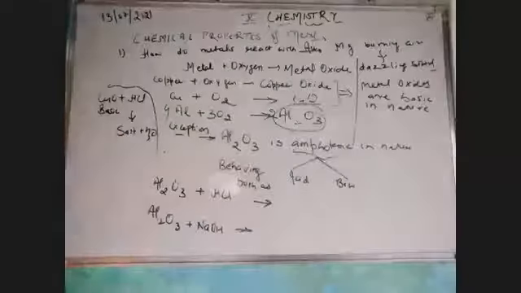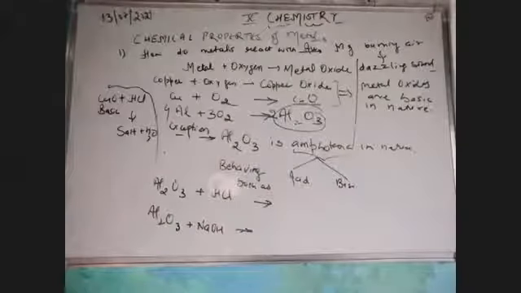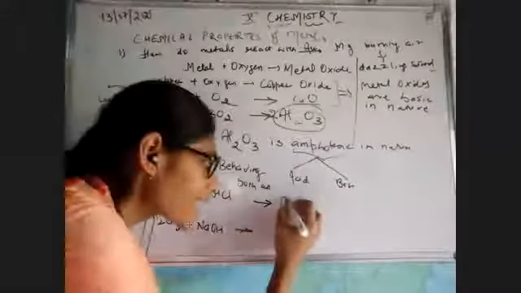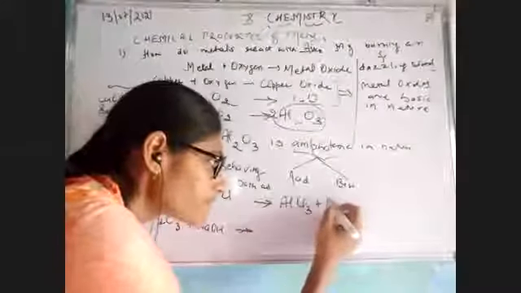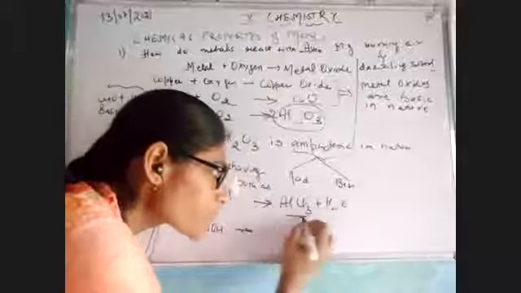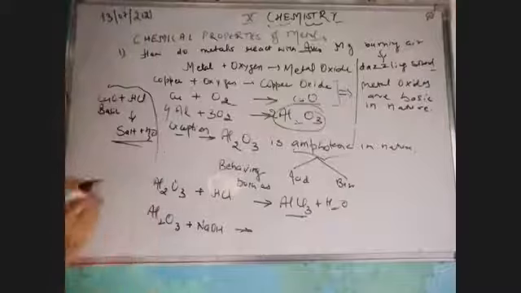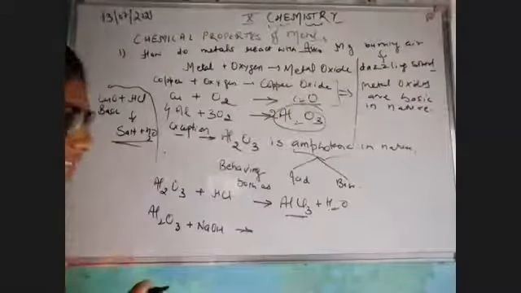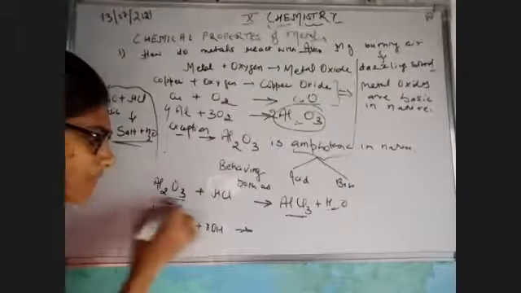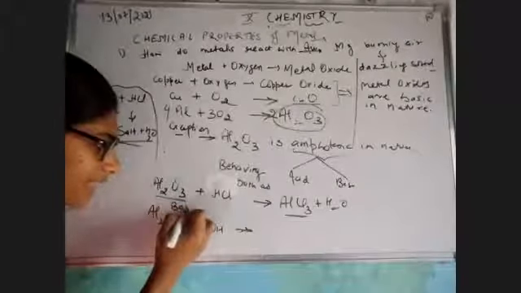What would be the formation over here? It would give you the salt plus water. The reaction would be same, huh? It would be aluminium chloride plus water. Salt is forming over here, water is present over here. The reaction would be same. But the topic of concern here is that my aluminium oxide is behaving as base.